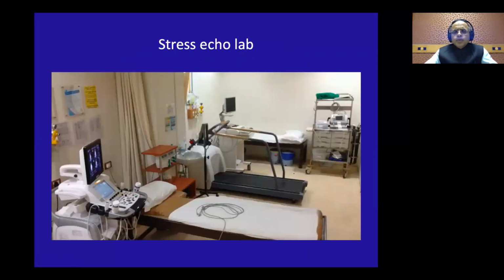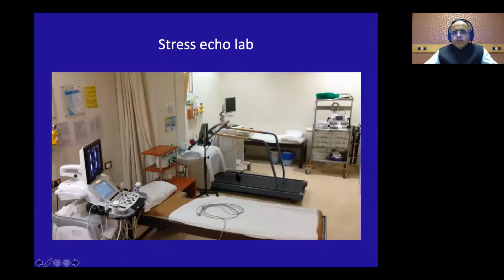Now this should be the layout of your stress echo. Your examination couch should have a cutout like this, so that when the patient lies on his left lateral position, you can go all the way to the axilla and can get good long axis images. So this cutout is very important.